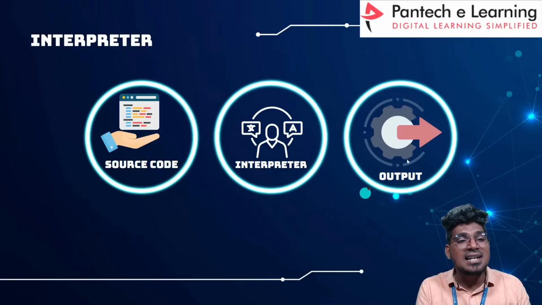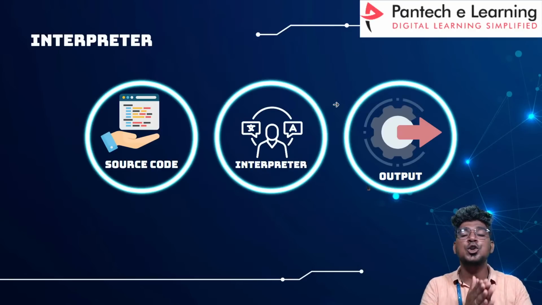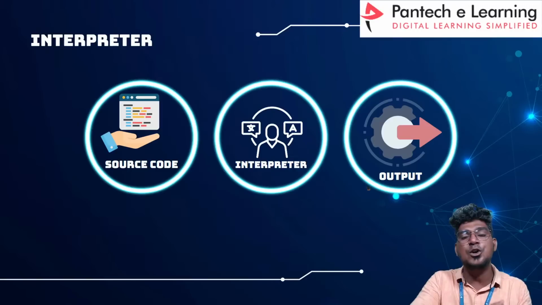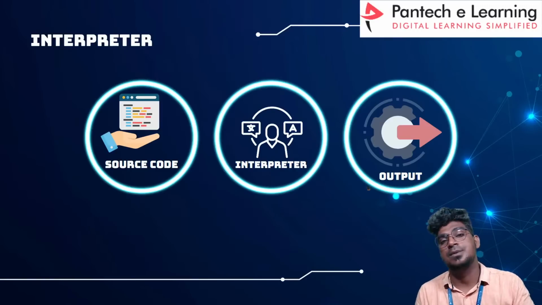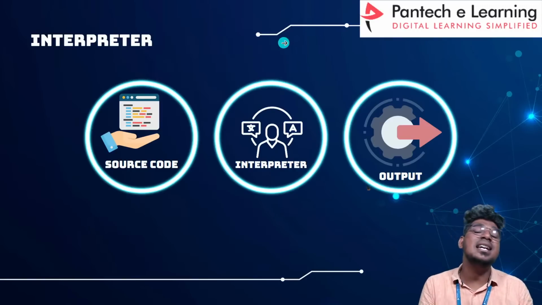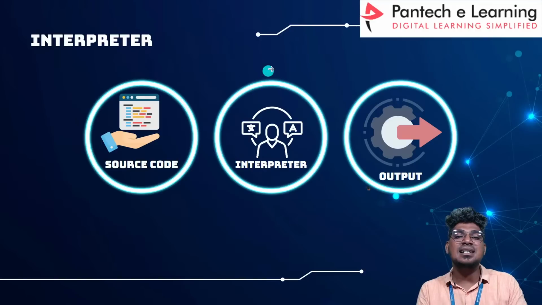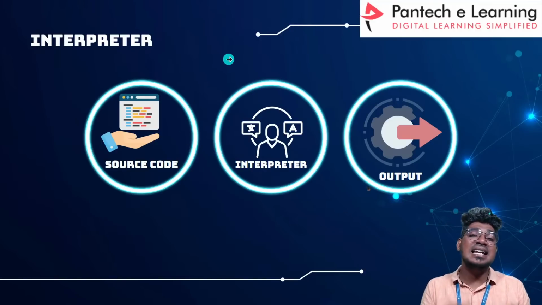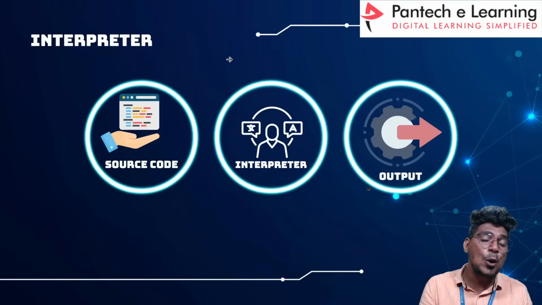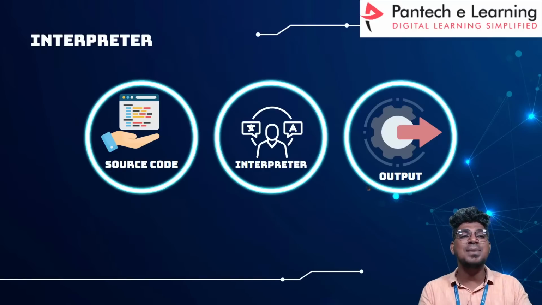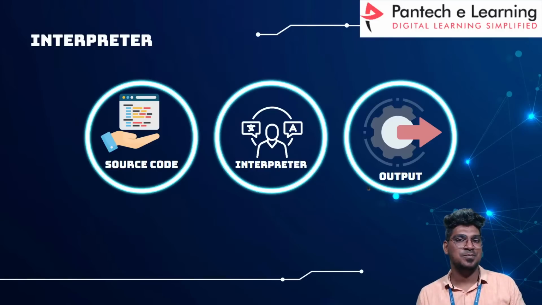So the interpreter is nothing but a mediator. When you write the source code, it will immediately give the output. There is no need for a compilation process. So here the interpreter is nothing but the mediator. It is an easy way to execute the code, and the Python programming language is actually an interpreted language.